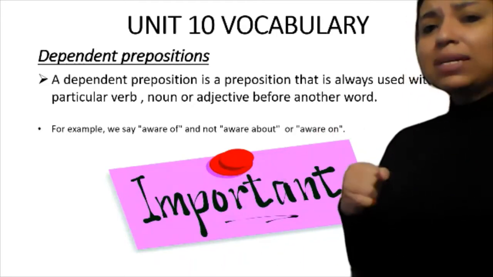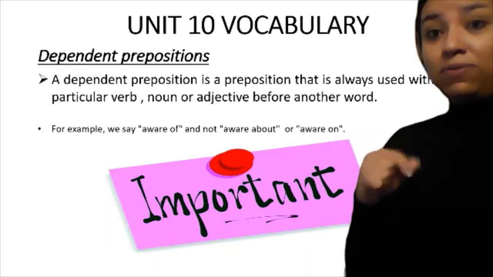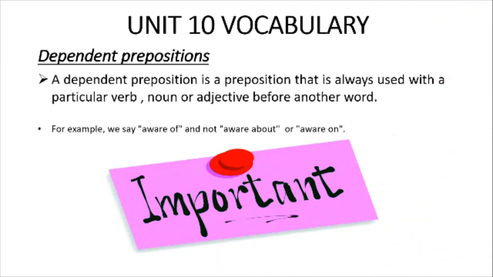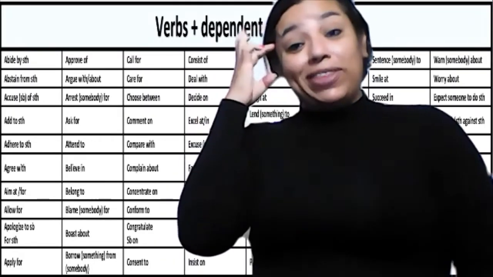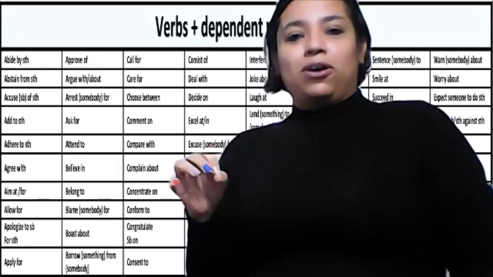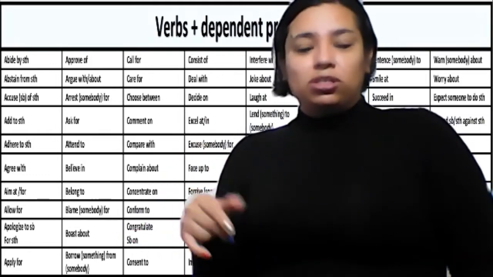Please take note, because now we're going to the last part of this Unit 10 vocabulary. I was telling you that this was the last important part of the vocabulary: dependent prepositions.